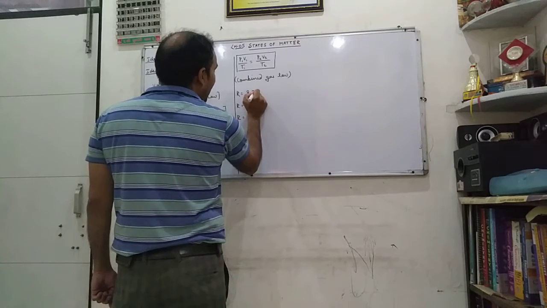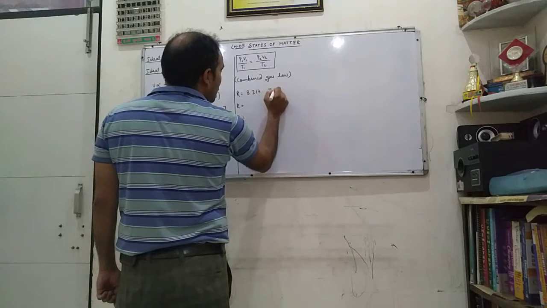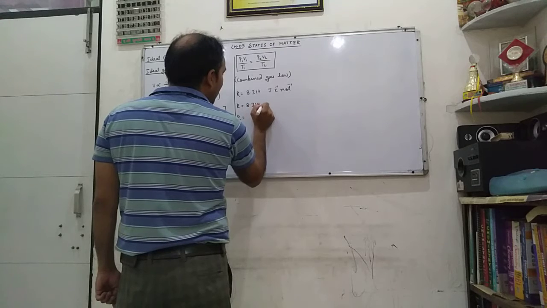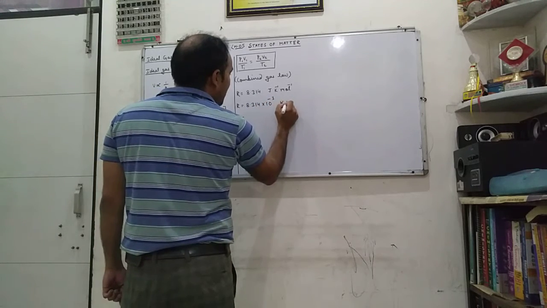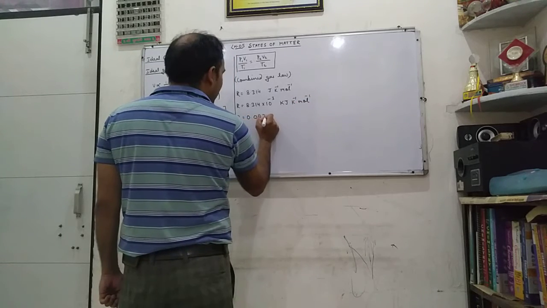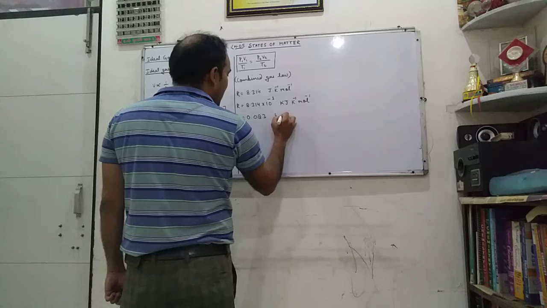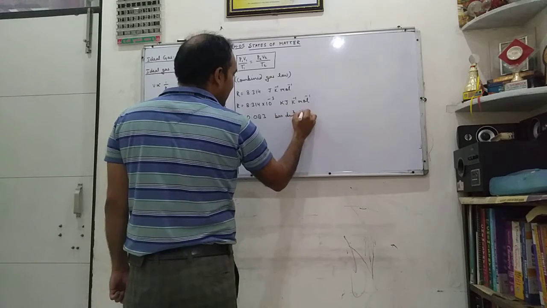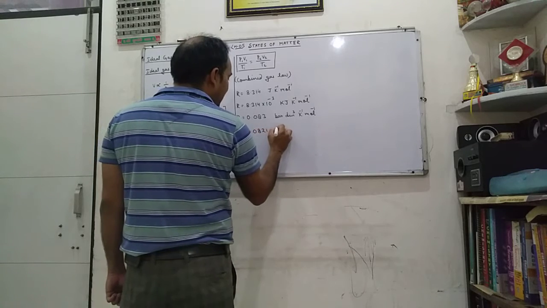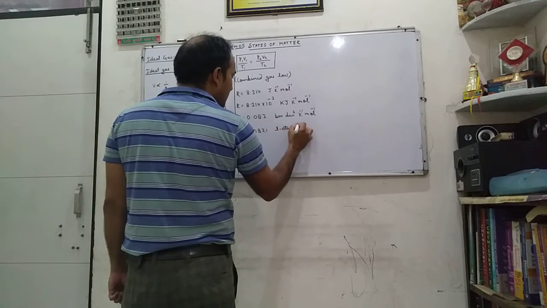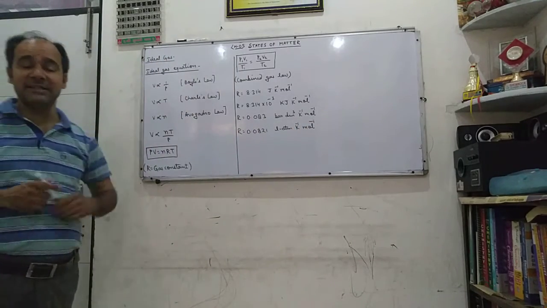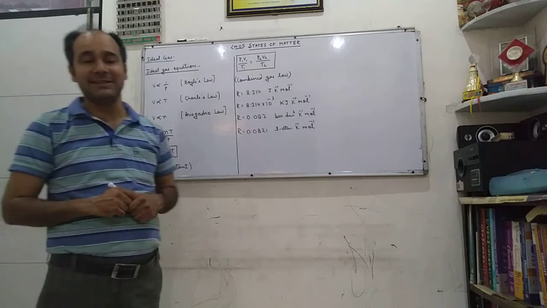These are: R = 8.314 joule per Kelvin per mole. The value of R you can also take as 8.314 × 10^-3 kilojoule per Kelvin per mole. The R value is 0.083 bar decimeter cube per Kelvin per mole. The R value we take here is 0.0821 liter atm per Kelvin per mole. It should be noted, the ideal gas equation is said to be an equation of state because it describes the state